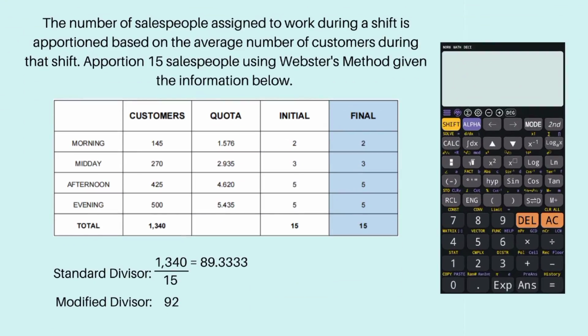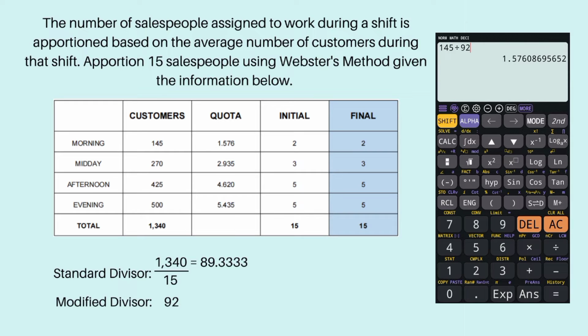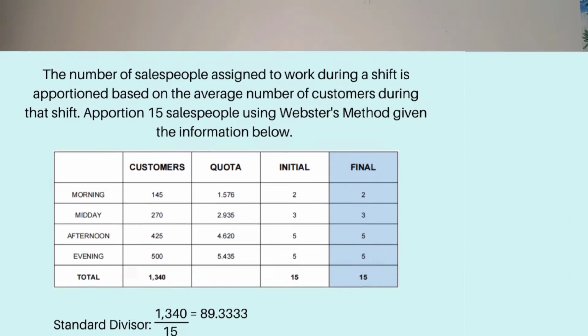Now, let's make it 92. Let's calculate each quota again and see what difference and adjustments it makes to our solution. And voila! Look at the total initial, and it is the same as the given. Thanks to our modified divisor, we are able to attain the solution to the problem.